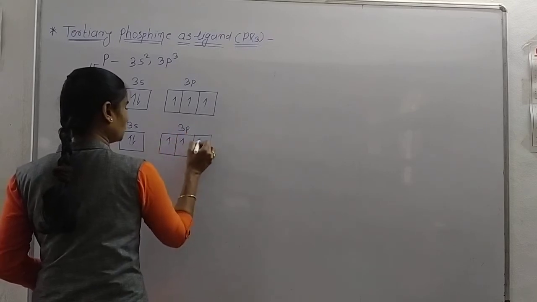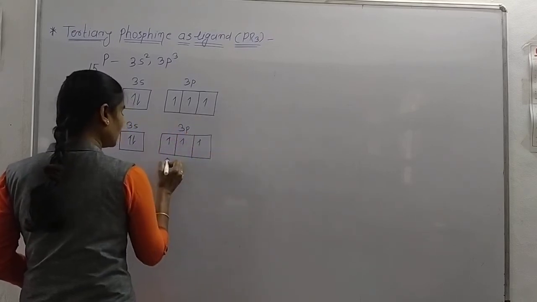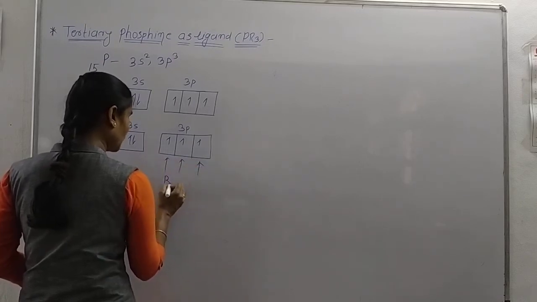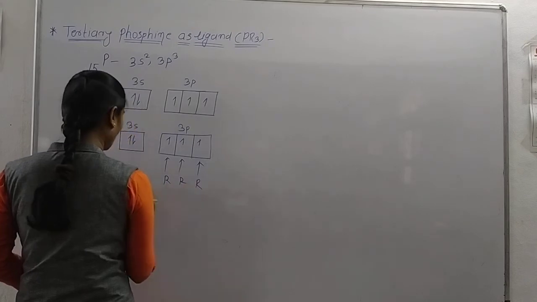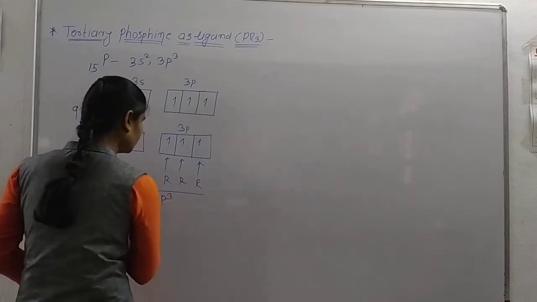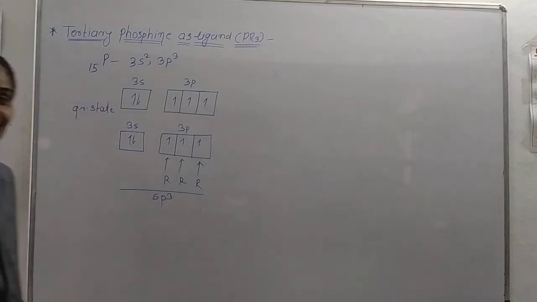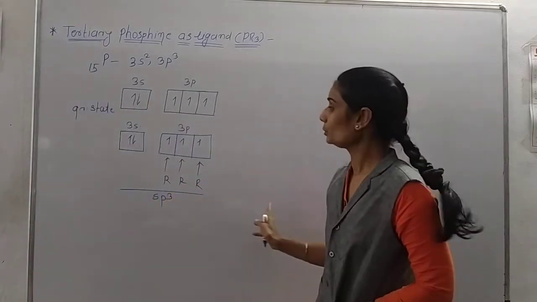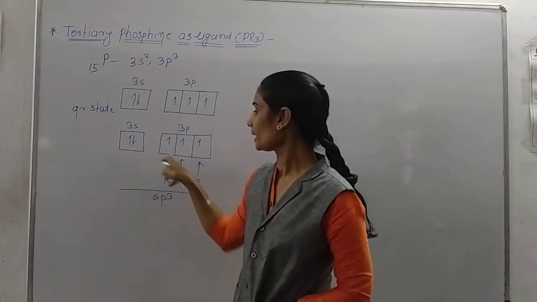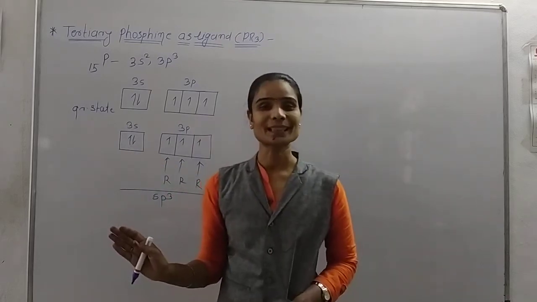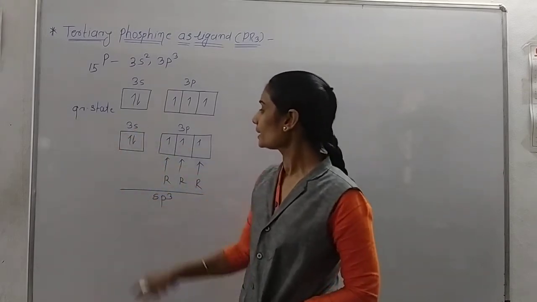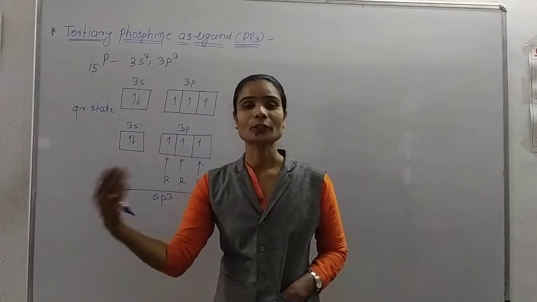One, two, three. The 3 alkyl groups donate electrons to these unpaired electrons, and then the formation of tertiary phosphine takes place. The pair of electrons, this lone pair, does not participate in any bond formation; it remains as it is. So this lone pair acts as an electron donor.